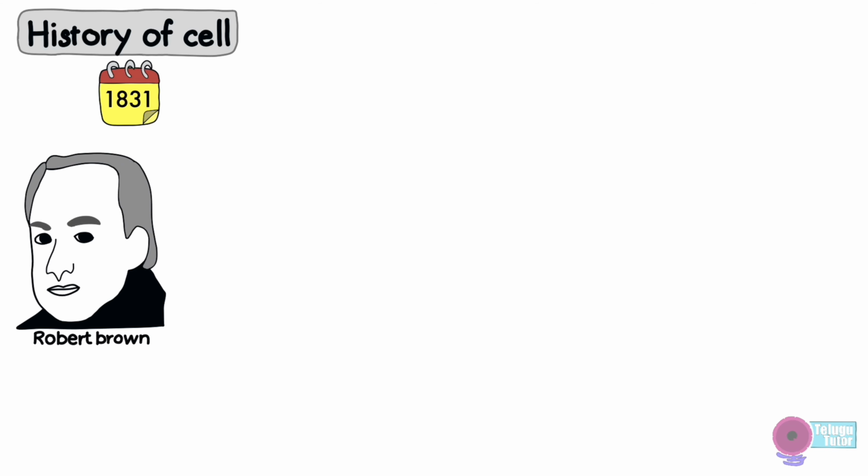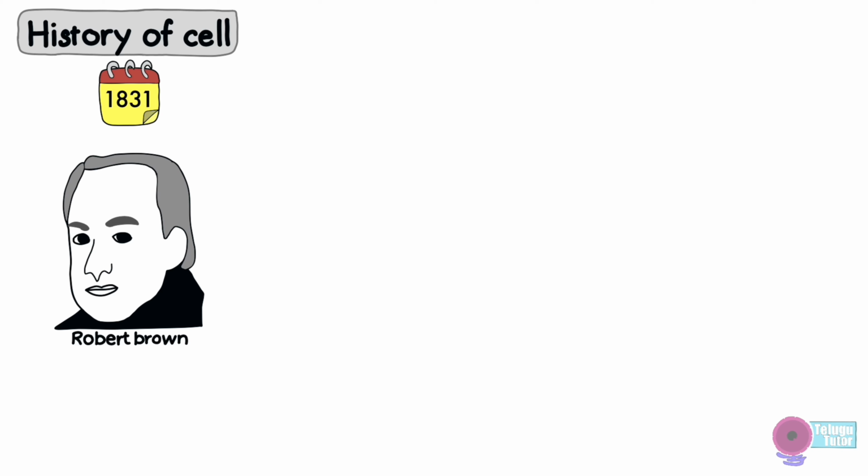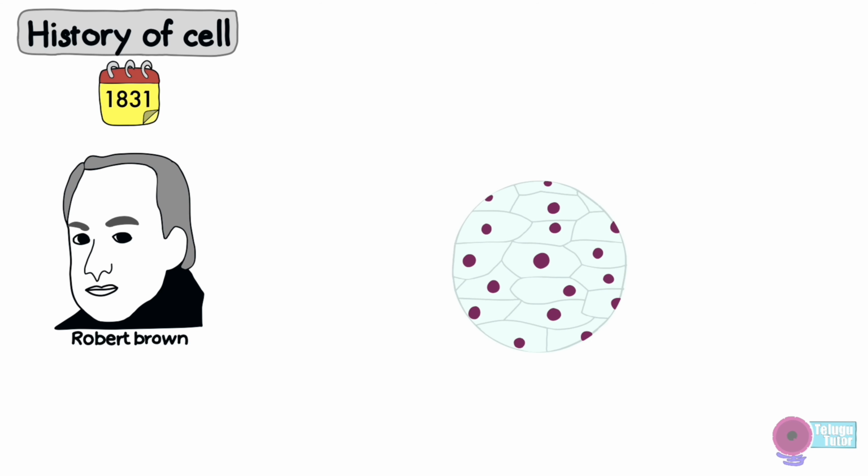A scientist called Robert Brown observed a nearly circular spot in the epidermis of orchid leaf cells. It is slightly non-transparent, and he also noticed similar structures in other cells as well. He came to a confirmation that the structures were internal parts of the cells, and he called them nucleus.